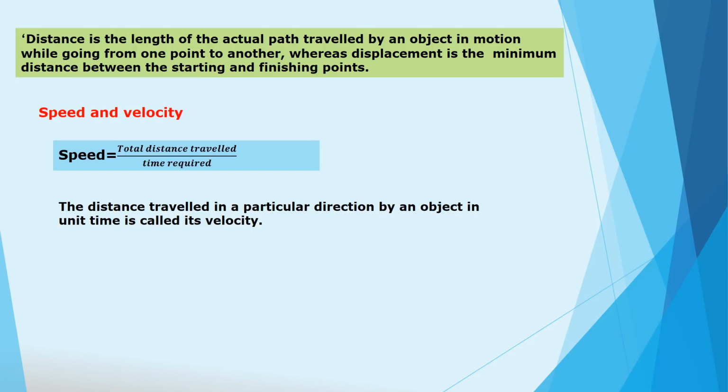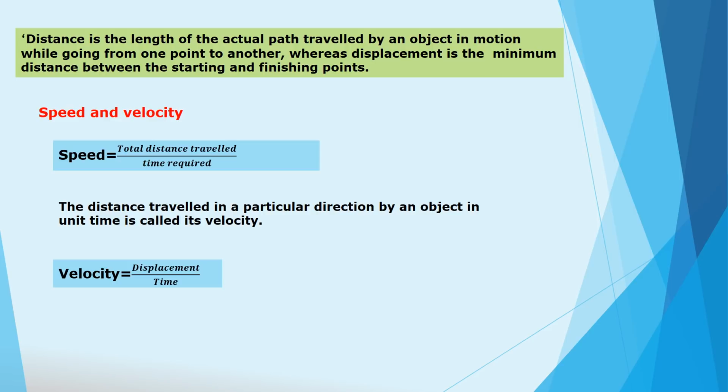Now the next concept is speed and velocity. Speed is equal to total distance travelled upon time required. The distance travelled in a particular direction by an object in unit time is called its velocity. So in case of speed, total distance is required, and in case of velocity, distance travelled in a particular direction is required. Here unit time can be 1 second, 1 minute, 1 hour, etc.